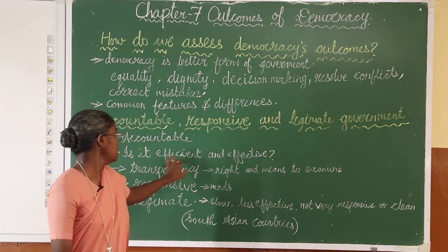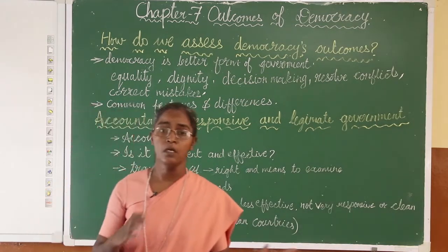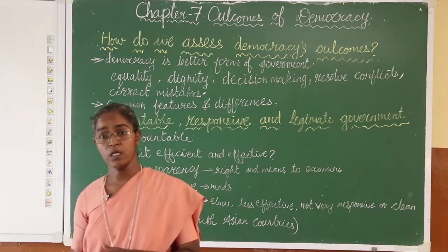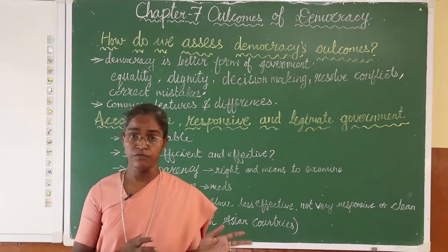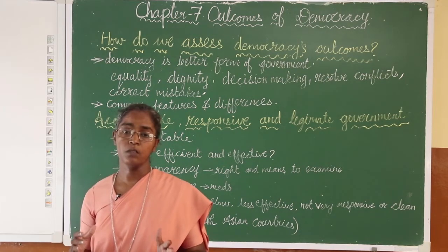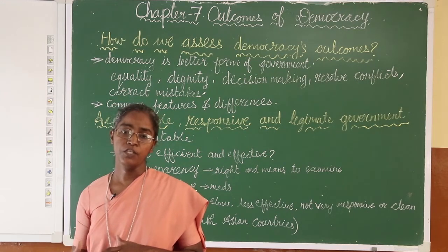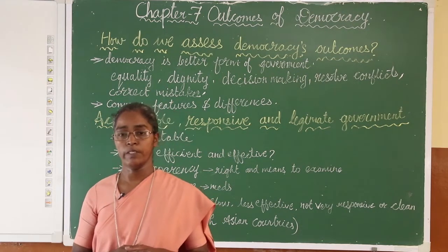And second, we are discussing whether the democratic form of government is efficient and effective. Here, to see whether it is efficient, we need to compare it with the other forms of government.